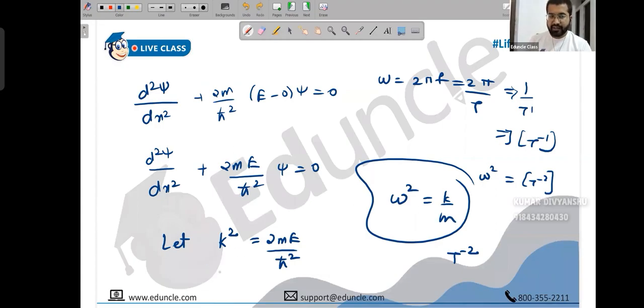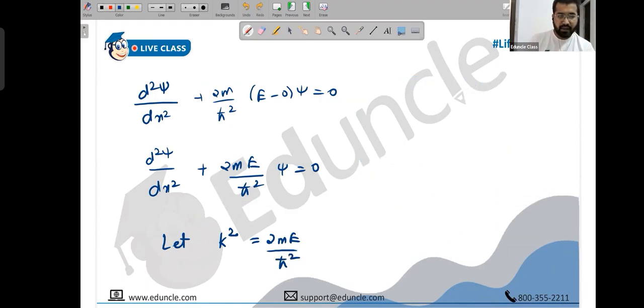The dimensions will match. However, here there is more than dimension. It's not just the dimension. Dimensions will match, but it's more than dimension. Let me tell you what. So K is our regular K. What is K? K is the propagation constant. It's not some random constant actually. K is our propagation constant.